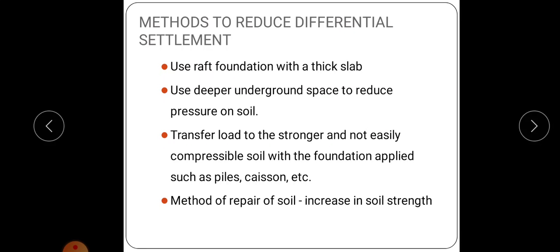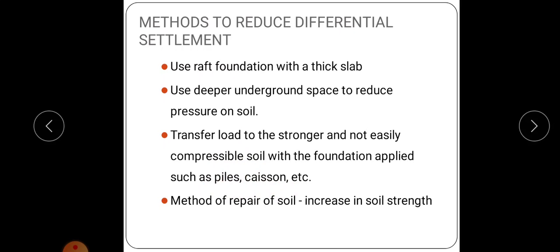Then transfer load to the stronger and not easily compressible soil with the foundation applied, such as piles, caissons, etc. That is, if the soil is not strong, that is, if the shear strength of the soil is very low, we can provide deep foundation like piles, caissons, etc. so that differential settlement is eliminated. Okay, that is usually in clay soil we are providing pile foundation. Also in expansive soil we are providing pile foundation in order to reduce the differential settlement.